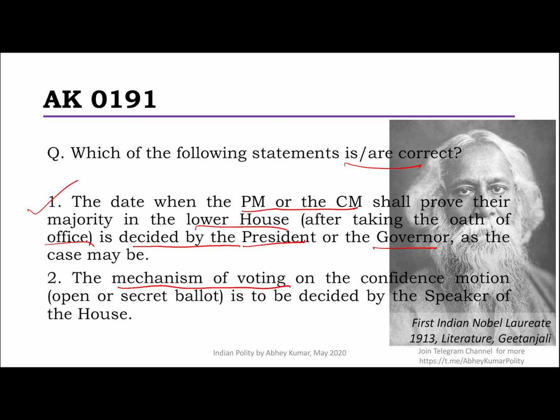Second statement says the mechanism of voting in the confidence motion, that is open or secret ballot, is to be decided by the Speaker of the House. And this is also a correct statement.